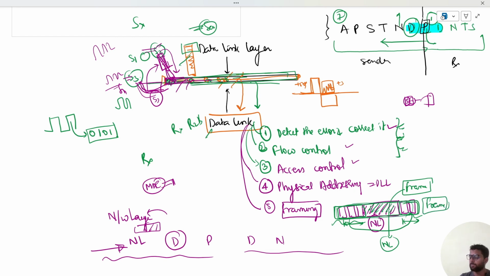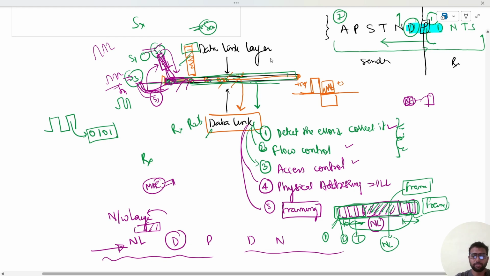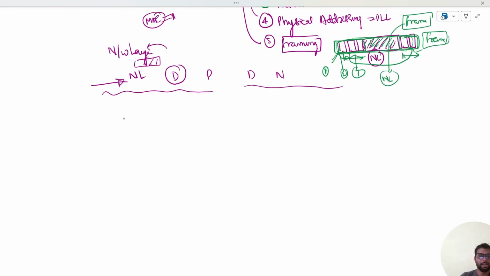So obviously there must be a standard frame structure so that every device is able to understand that this first bit will be this, second bit will be this, third bit will be this. So there should be a standard frame structure, and this frame structure is known as the Ethernet frame. Let us see what the Ethernet frame structure is first. In the Ethernet frame structure, let us see what the size of the frame is.